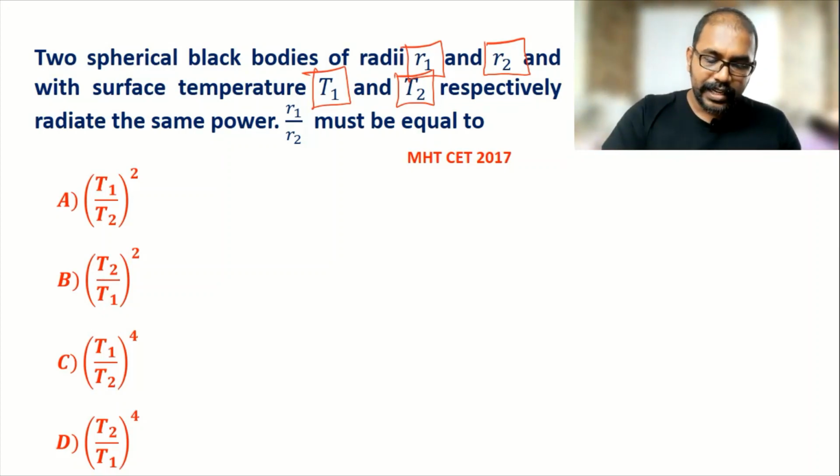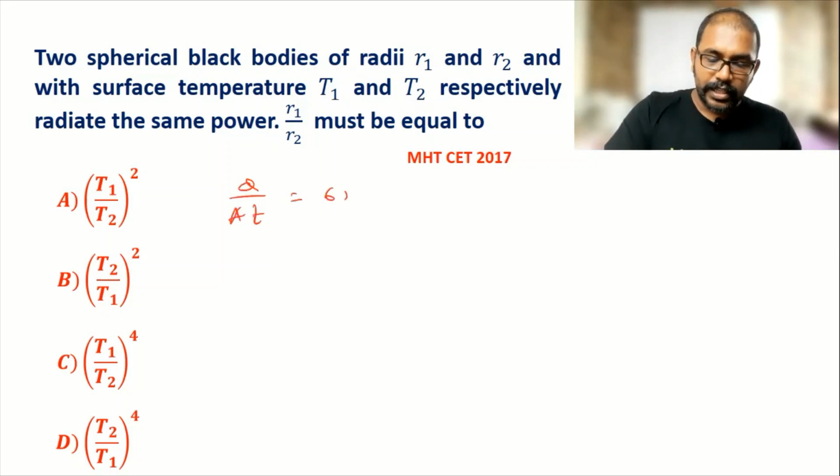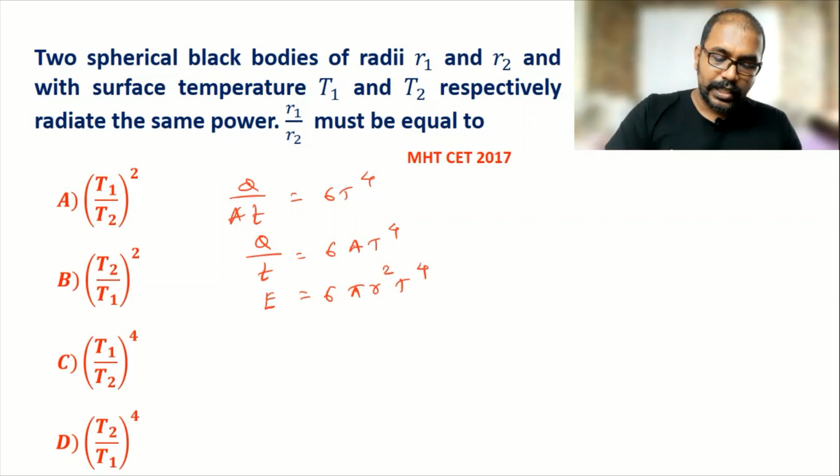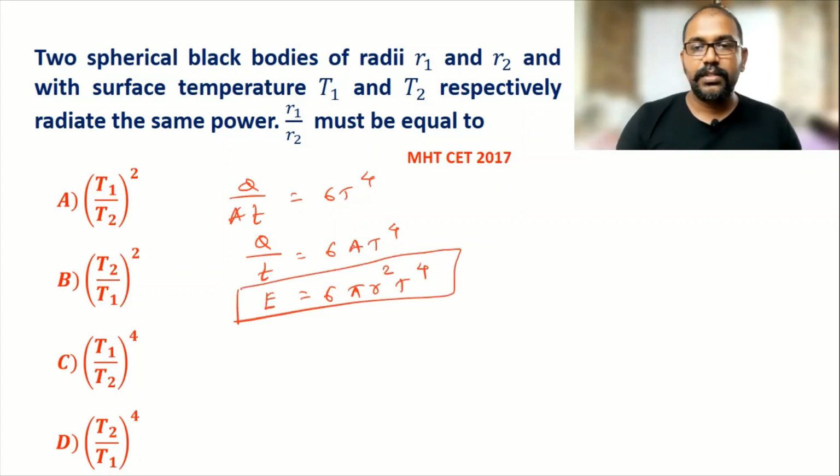So we can write here E is equal to, or we can write Q upon AT is equal to sigma T raised to 4. So Q by T is equal to sigma A T raised to 4. Now here A, the area, we can write as pi r square T raised to 4. So this is the energy. So this is the formula.